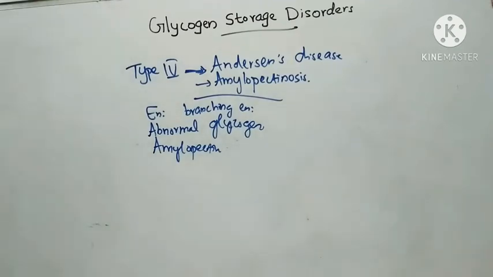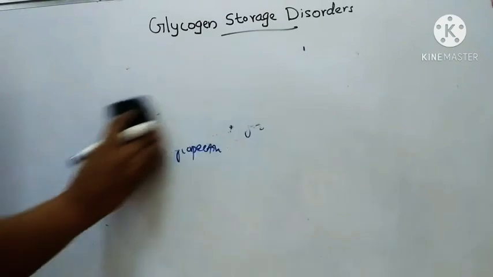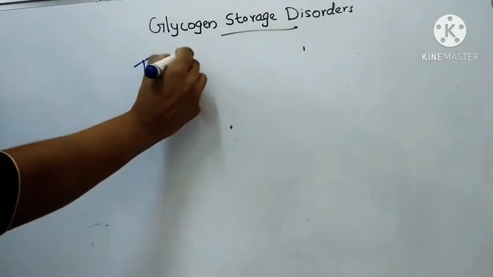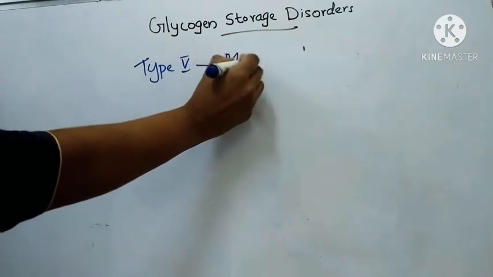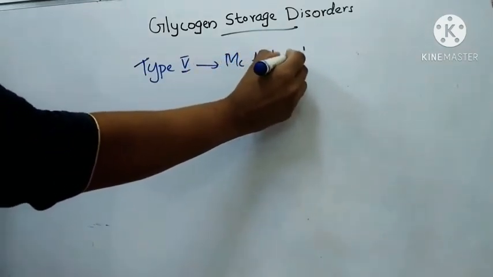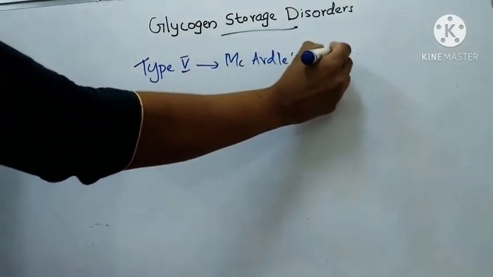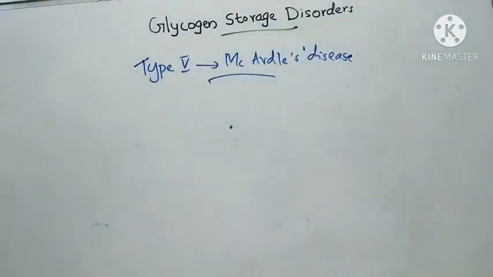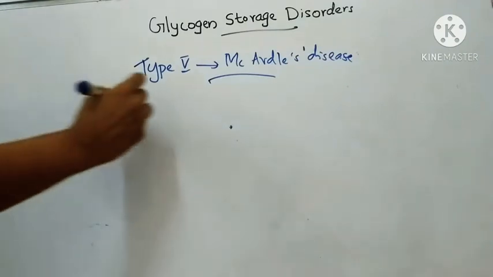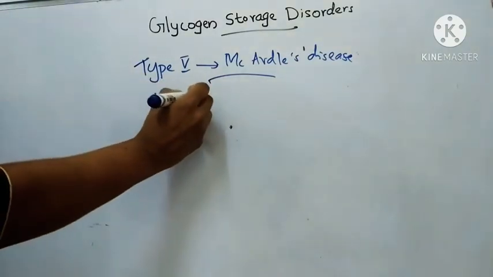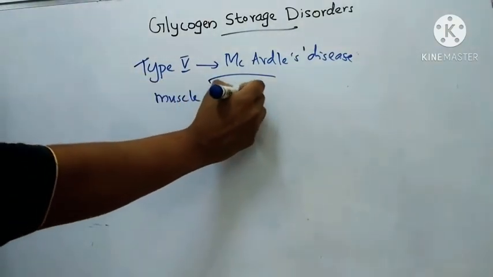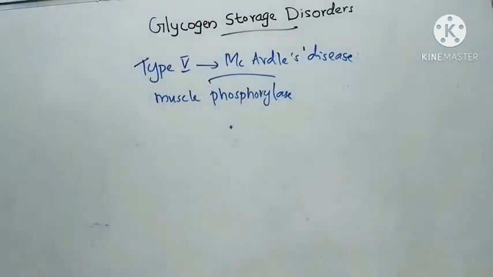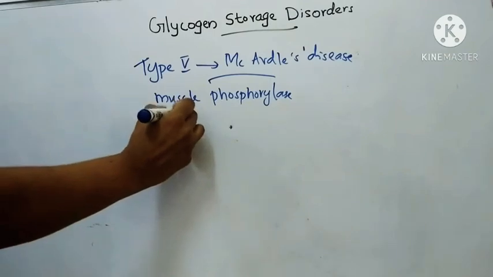Next one is type 5, McArdle's disease. Here the enzyme deficient is muscle phosphorylase. It is an autosomal recessive condition.